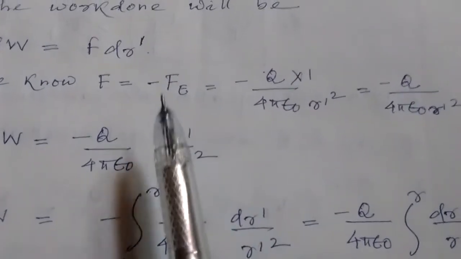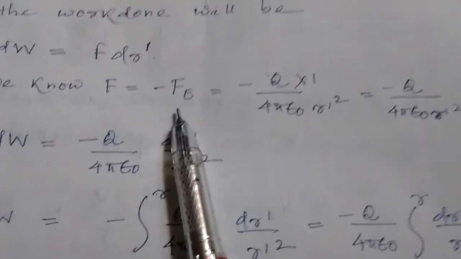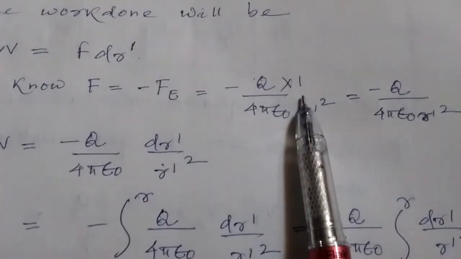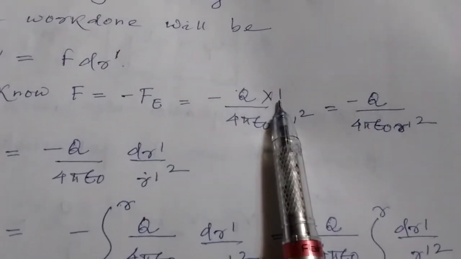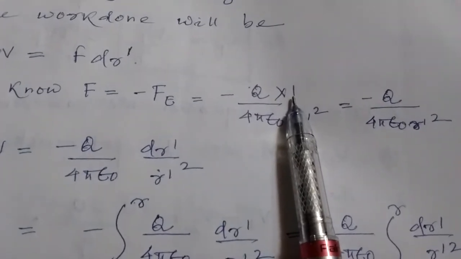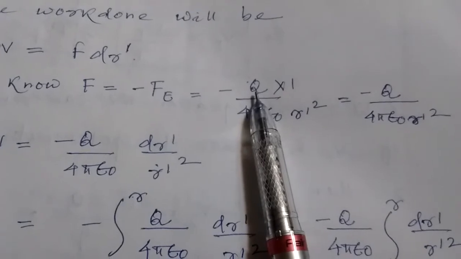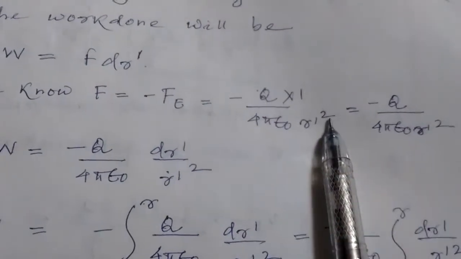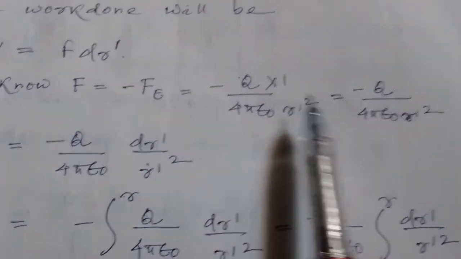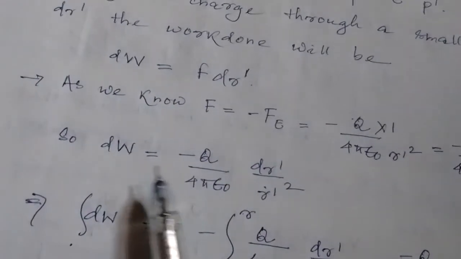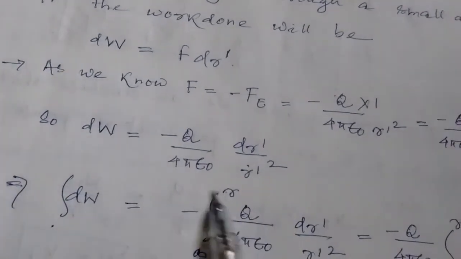Got my point? Fe is qE, q is the test charge, where in this case the test charge is our 1 coulomb, and E is the electric field due to the source charge. Here the source charge is capital Q, Q by 4 pi epsilon naught r dash square, and this is negative. So total becomes this much. Now dW is equal to this much.